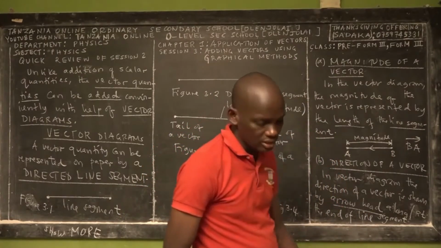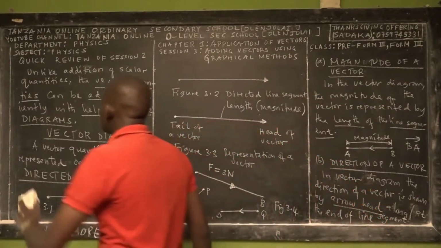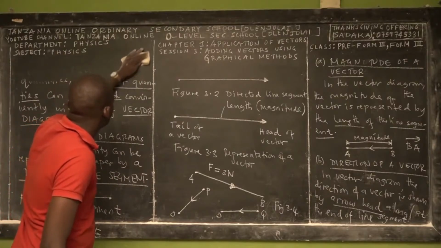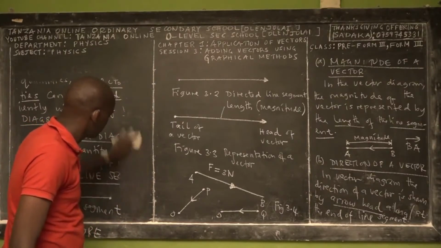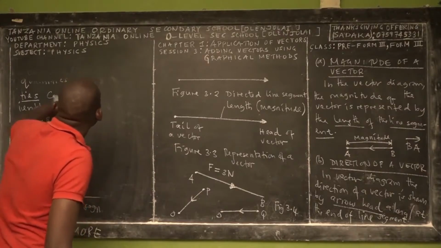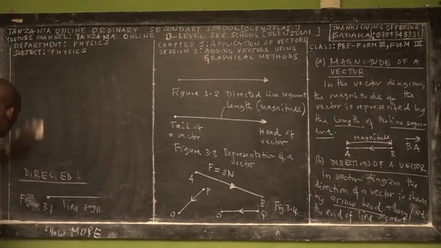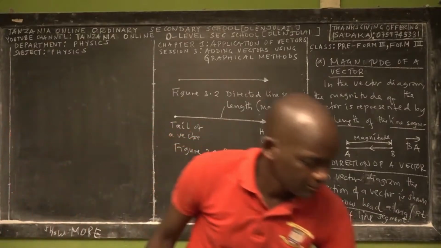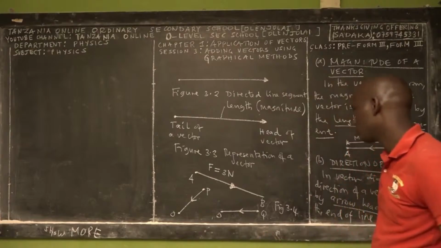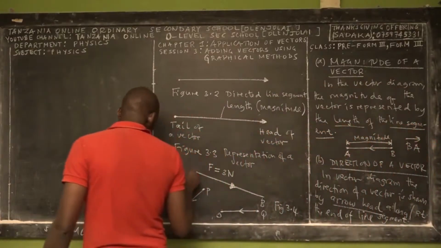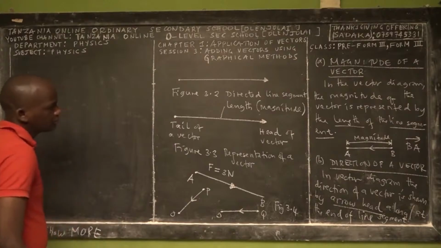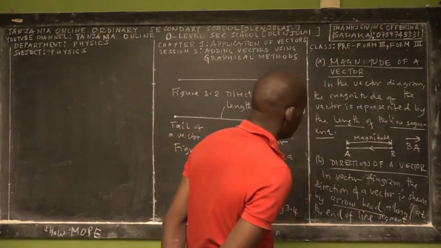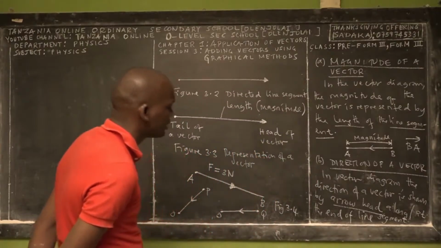In a vector diagram, the direction of the vector is shown by an arrowhead along or at the end of the line segment.